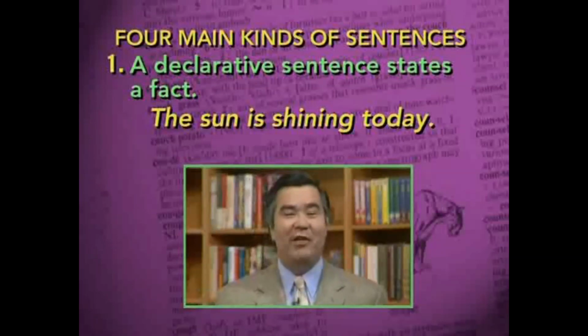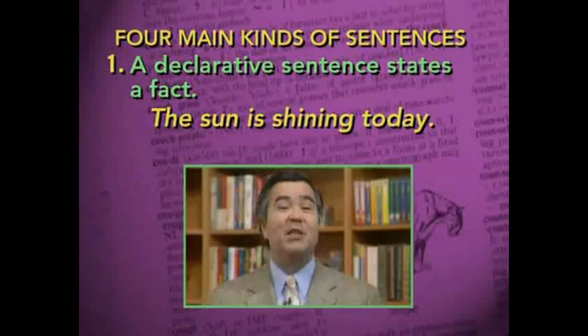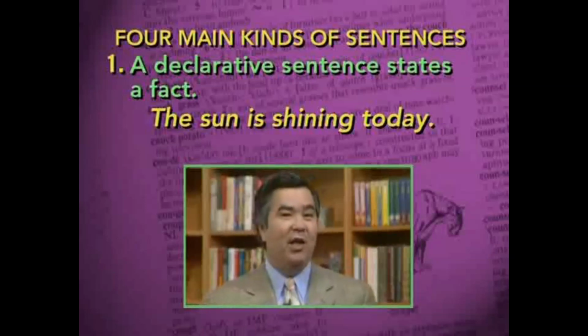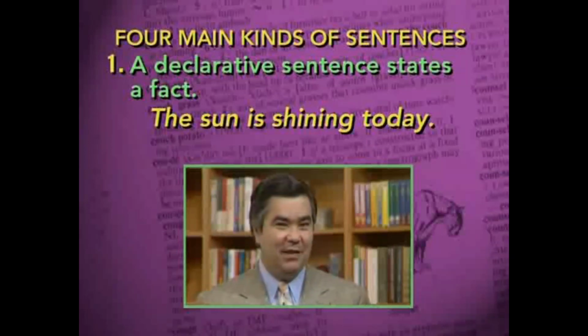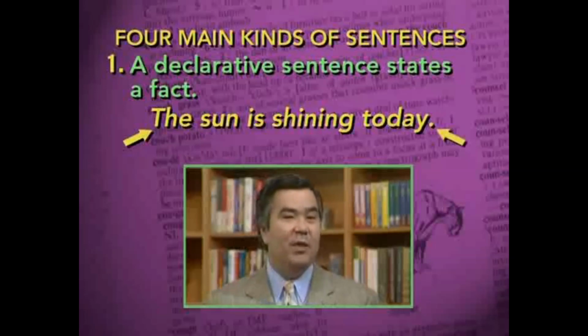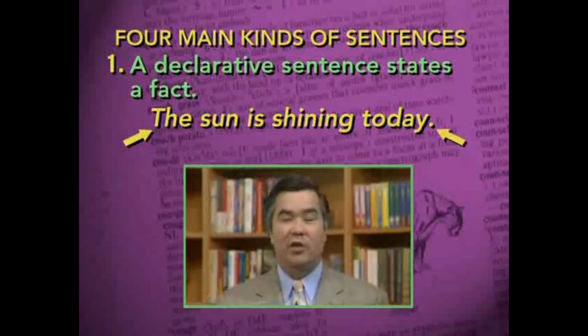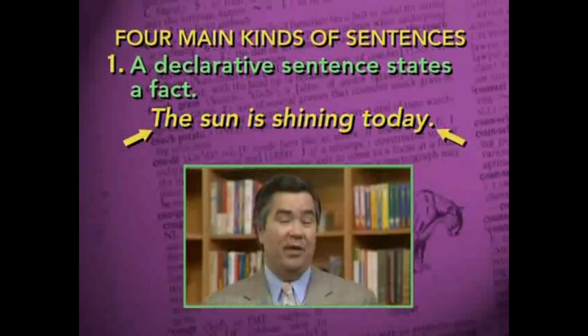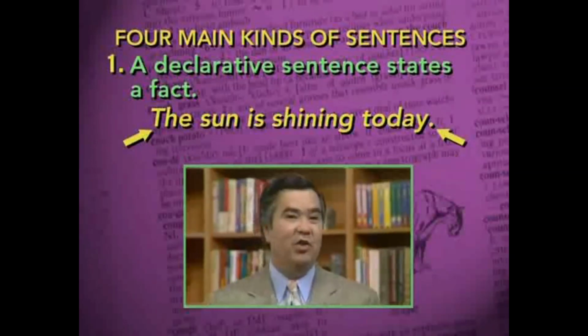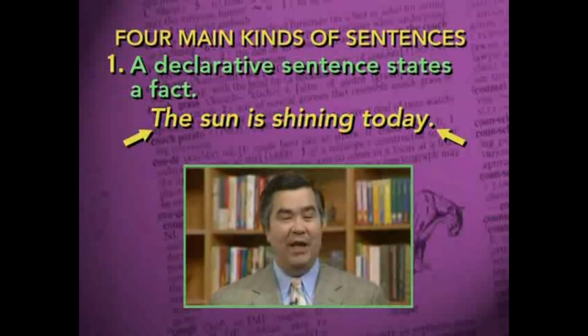Therefore, it's a declarative sentence. The vast majority of English sentences that you'll encounter in reading and writing are declarative sentences. Notice that this sentence begins with a capital letter and ends with a period. Almost all declarative sentences end with periods. And again, this is the most common type of sentence that you're likely to encounter or that you'll be writing for school or for work.